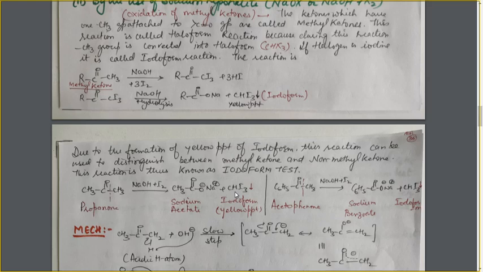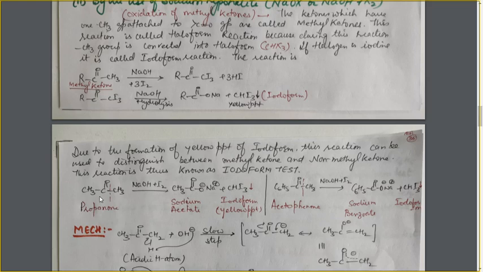CHI3, that is iodoform, because this CH3 group in this reaction will convert first into CI3 and ultimately into CHI3. So here I am directly writing it as CH3 into CHI3, and the remaining portion is combined with ONa, that is the sodium salt of carboxylic acid.